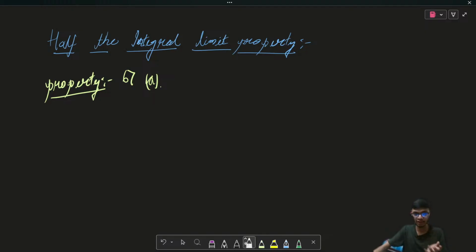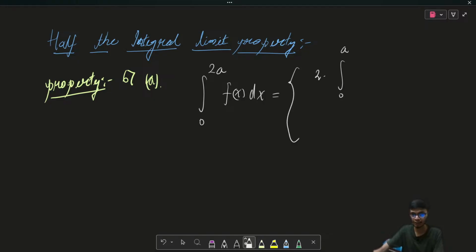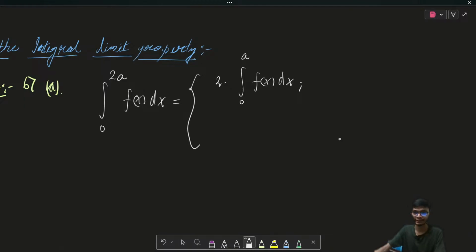The property says that if you have an integral from 0 to 2a of the function f of x dx, then this can be given as 2 times the integral from 0 to a of f of x dx, if f of 2a minus x is equal to f of x.